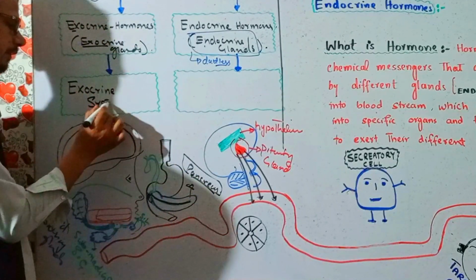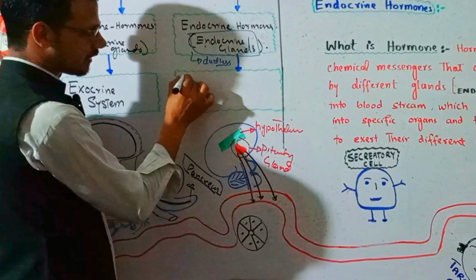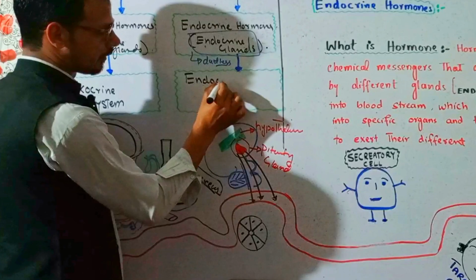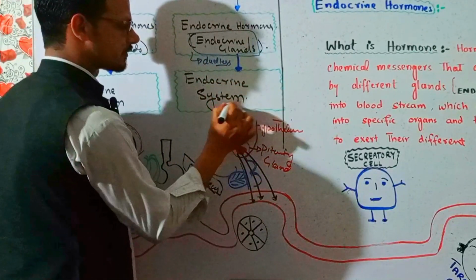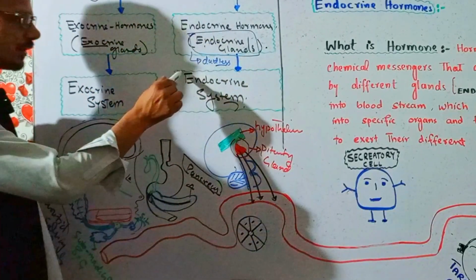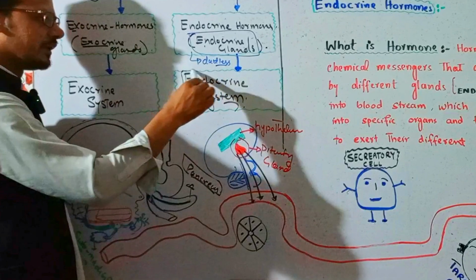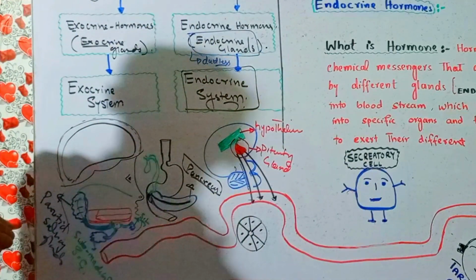Exocrine system, right? And endocrine glands form the endocrine system, right? So the coming lectures are about this endocrine system, but how will we differentiate this from exocrine? For that I have classified this coordination system.